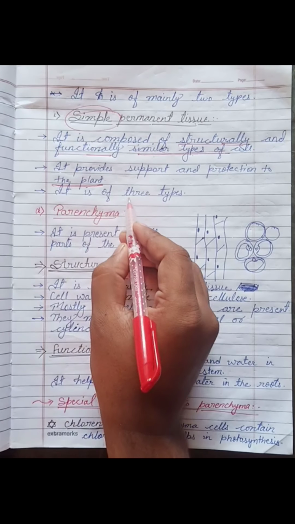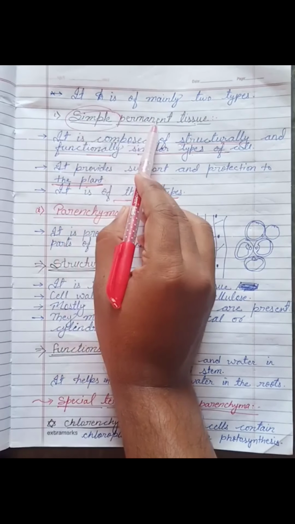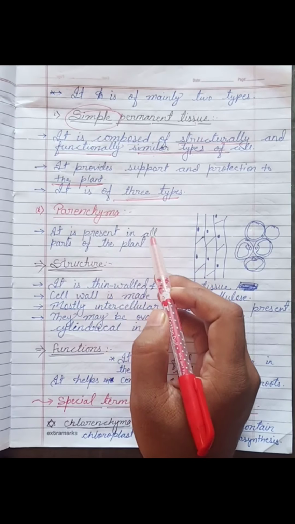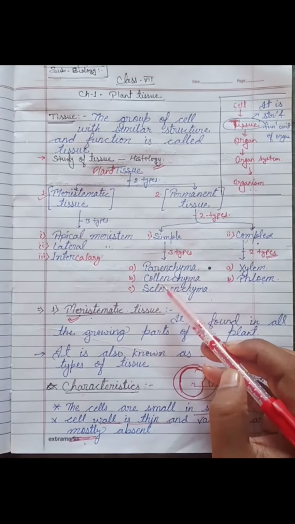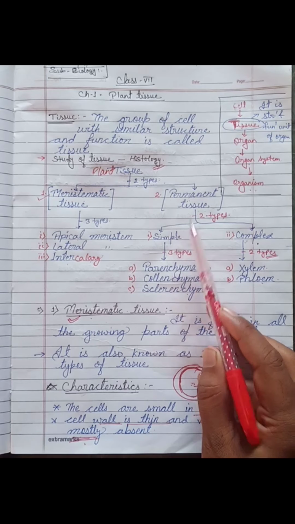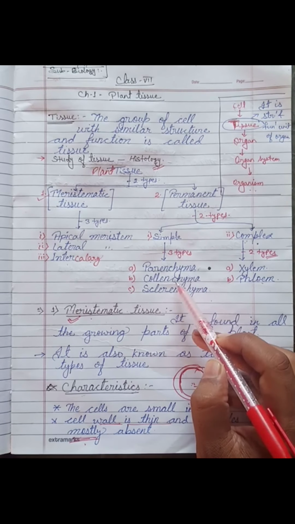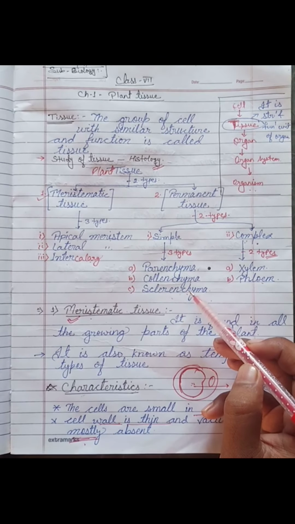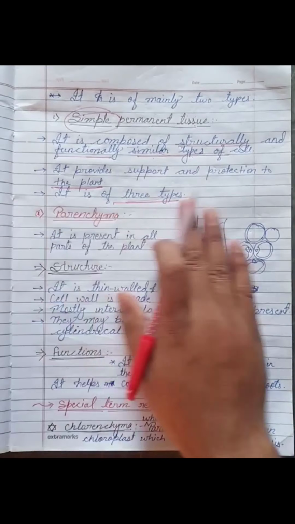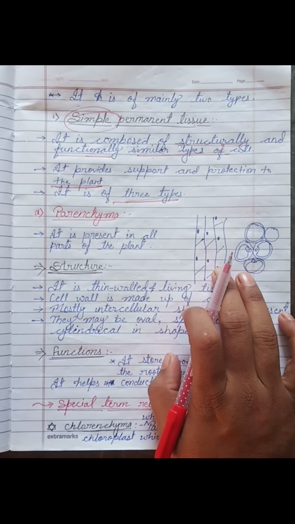Now, it also has three types. Look at this chart once again. It is the simple permanent tissue, and here are the names of the types of simple permanent tissue: parenchyma, collenchyma and sclerenchyma. We will discuss each and every type of simple permanent tissue here.